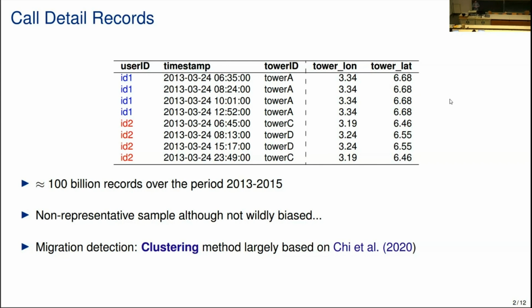We don't use the full data set. There's a lot of noise in there. So we just select a subset of users that are seen frequently and for a long enough period of time that we can actually identify these types of short-term movements.